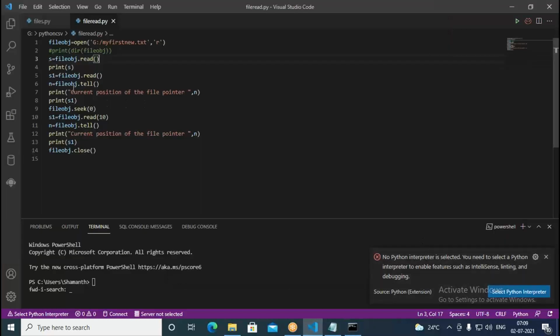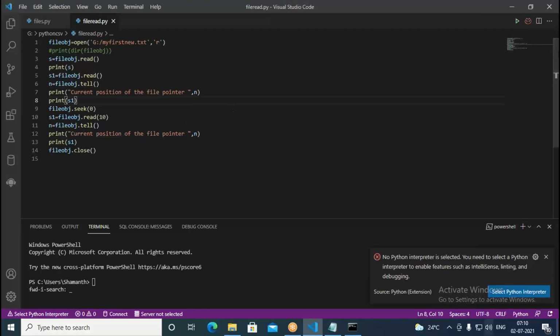Okay, if you see here, when you go with the read command, it's reading all the data. So the file pointer is positioned at the end of the file. Total number of bytes, how many we had? 123 bytes. So where is the file pointer right now? Here at the 123 position. After that, there is no data to read. So that's why it is becoming empty here.